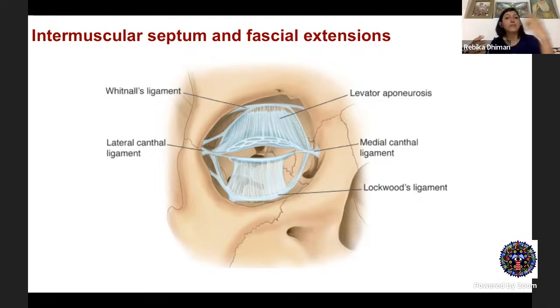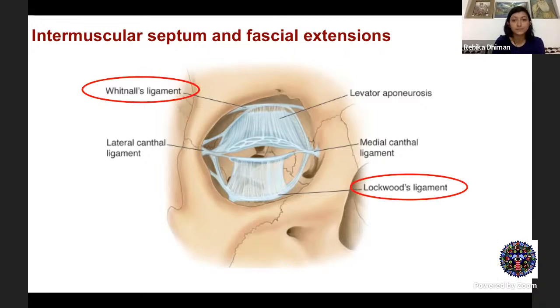Like too much of a superior rectus recession can lead to lid retraction because it's going to pull the lid muscles also. And if you do too much of a superior rectus resection without cleaning up these attachments, it's going to cause a drooping of the lid. And same thing goes with your inferior rectus muscle.